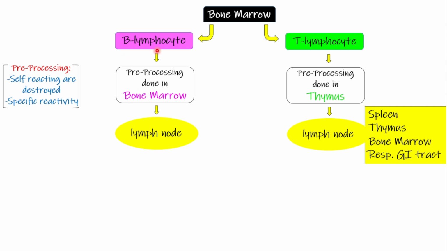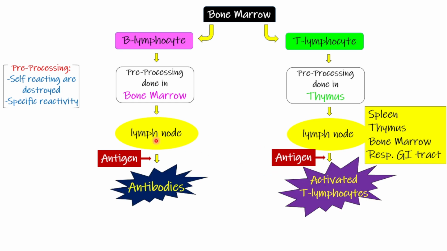After the pre-processing, both these B lymphocytes and T lymphocytes go to the lymph node. These lymph nodes are located in the lymphoid organs like spleen, thymus, and bone marrow, and can also be located in some major organs like the respiratory tract and the GI tract. Now, what will happen when the B lymphocyte and the T lymphocyte in the lymph node are exposed to antigen?